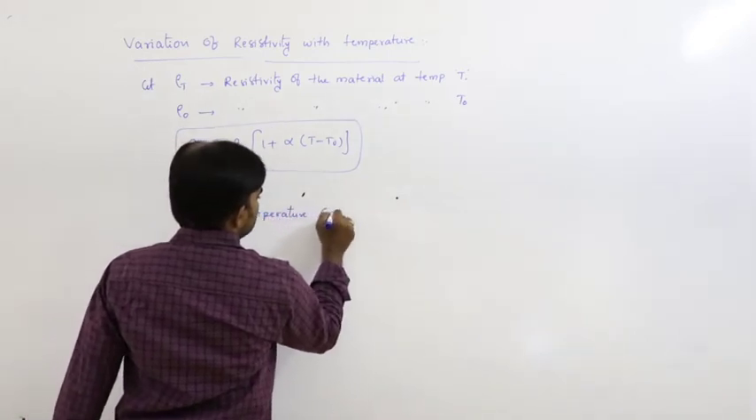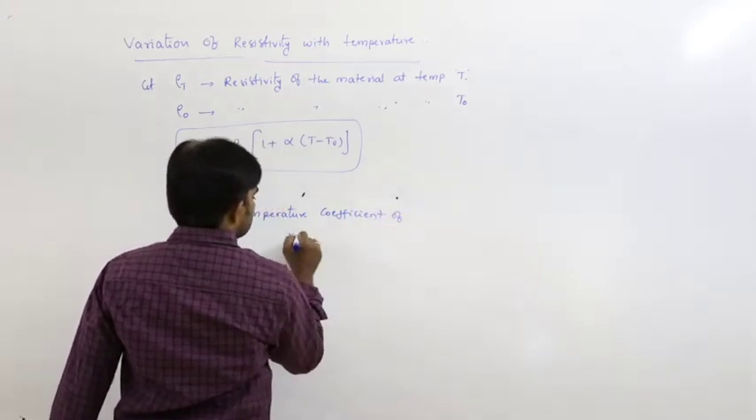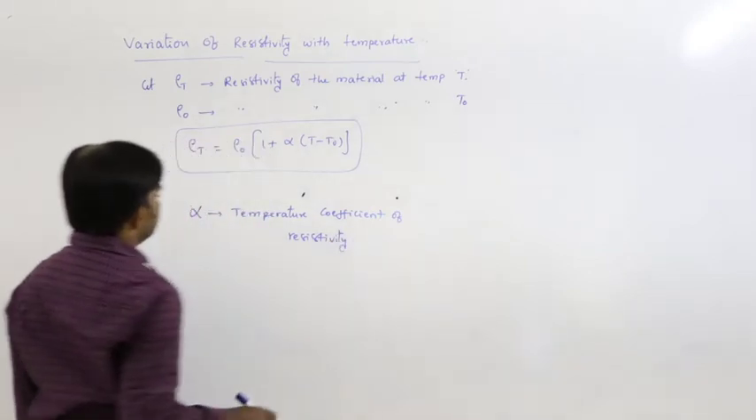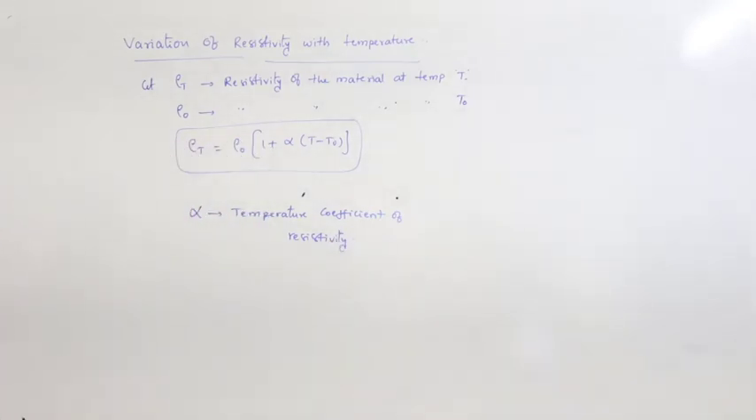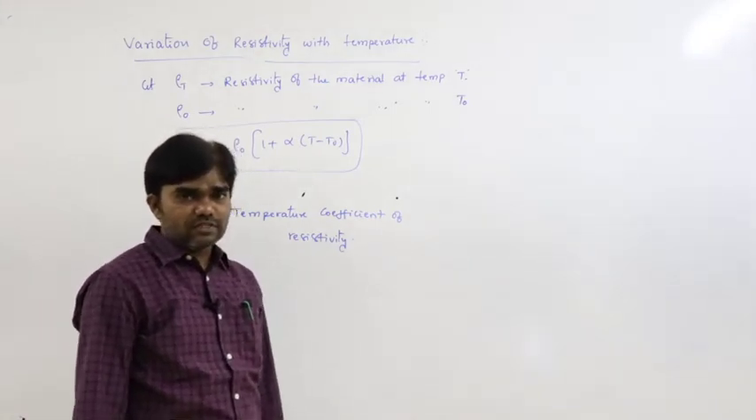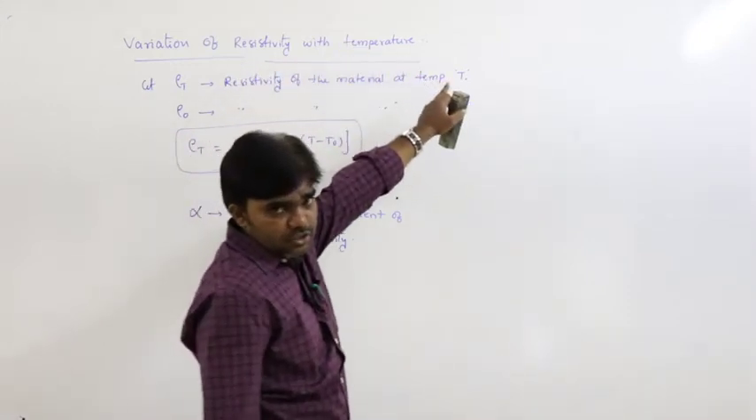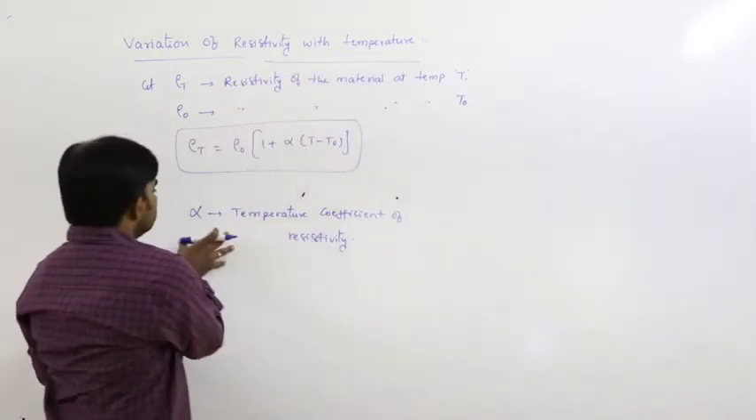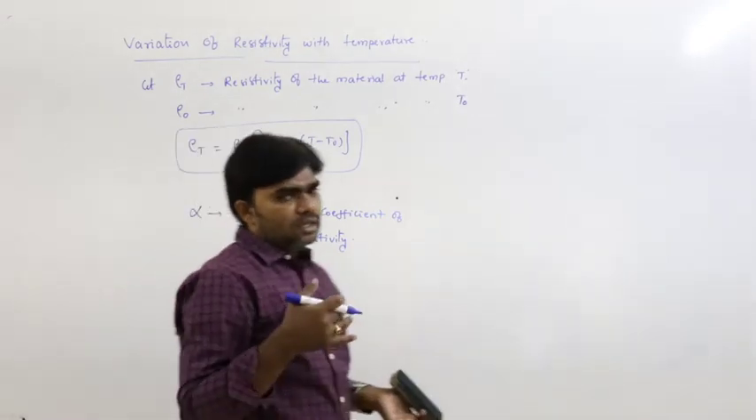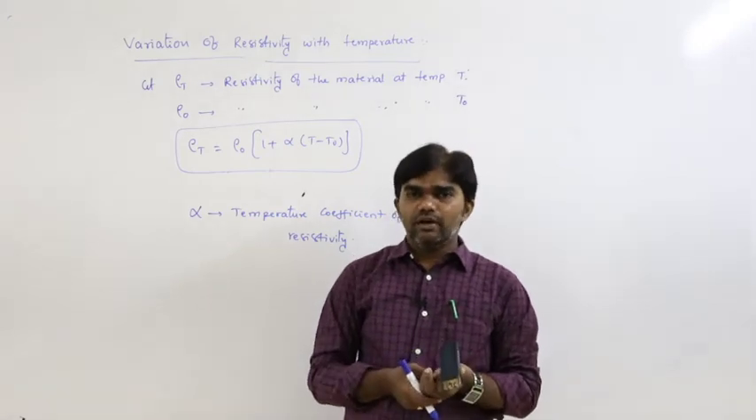Rho T is equal to rho naught into 1 plus alpha into T minus T naught, where alpha is the temperature coefficient of resistivity. So this is the situation, variation of resistivity with temperature. So how this alpha value, and when this resistivity increases, when this resistivity decreases, like that we have to calculate.